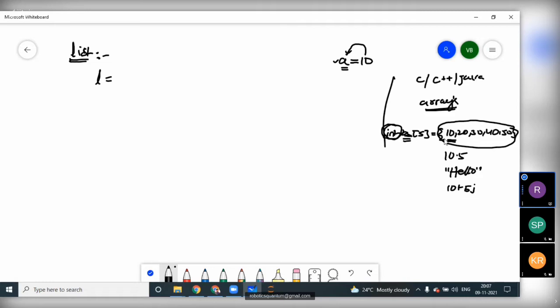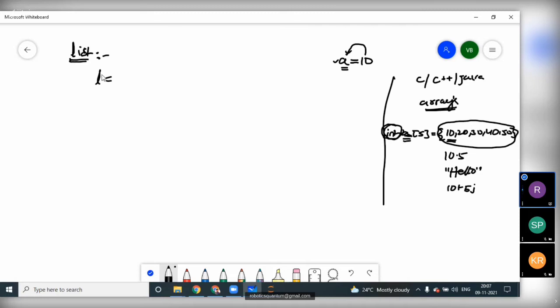If you want to hold other types, there is no option in the C language. There we require the concept of structures, where we have to declare all the different data types of elements in a structure type. But that's a very complex thing in C. That is simplified in Python. Here we can store different data types of elements in a single variable.